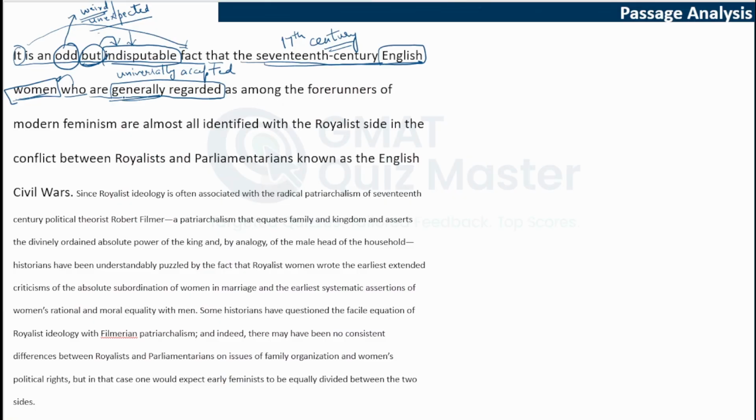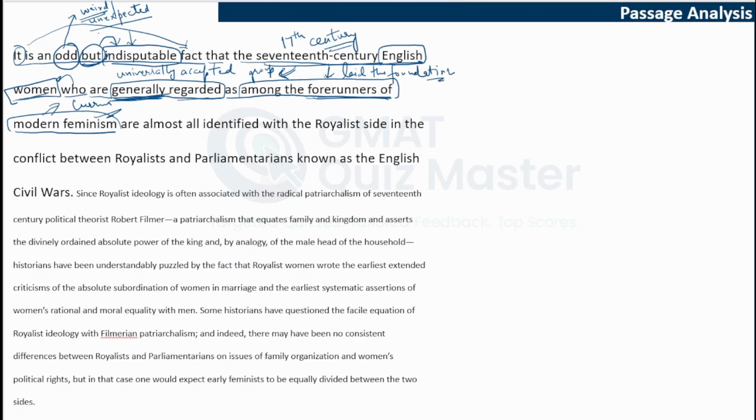So these women are generally regarded as among the forerunners of modern feminism. That is, what are the forerunners of modern feminism? Modern feminism is feminism as it looks now, the current status of feminism. Now, these women are generally regarded as among, which means that there is a group of people who are regarded as forerunners of modern feminism, and these women are a part of this group. They are not the only forerunners, they are among the forerunners. Forerunners means people who laid the foundation, who started that.